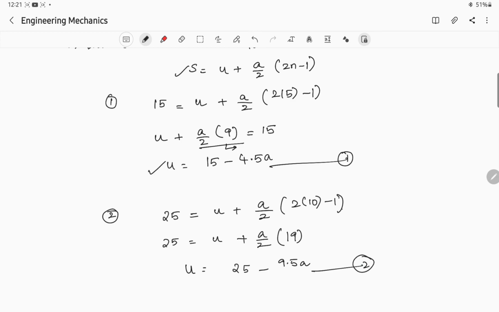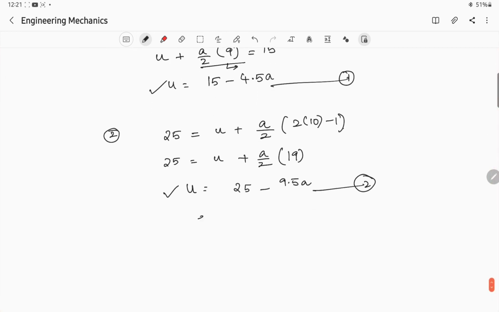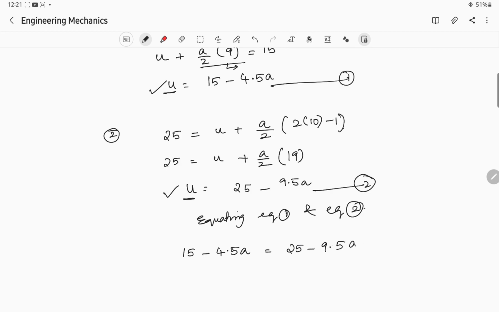So we have u here, and here also we have u. So we are equating equation number 1 and equation number 2. Why? Because we have u and u. So I'll write equation number 1, that is 15 minus 4.5a is equal to 25 minus 9.5a.